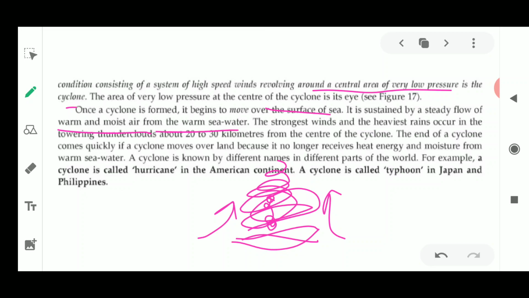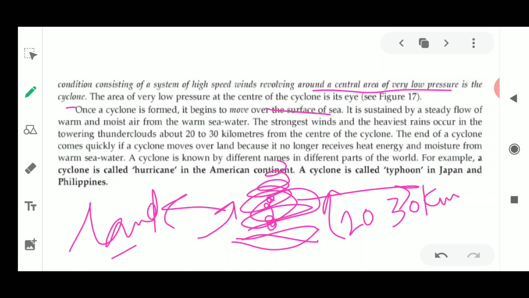So the strongest wind and the heaviest rainfall occur in the place where these thunder clouds are very strong, about 20 to 30 kilometers from the center of the cyclone. Okay, so the area falling within 20 to 30 kilometers of the cyclone receives a large amount of heavy rainfall. And now what happens at the end of the cyclone? The end of a cyclone comes quickly if the cyclone moves over land, because there is no longer any heat energy and moisture from the warm sea air. So as it reaches the land, its speed becomes lesser.